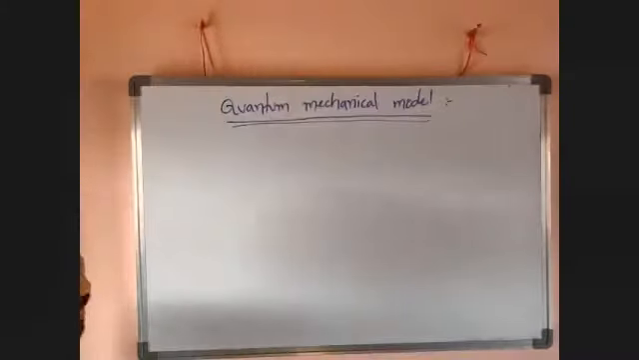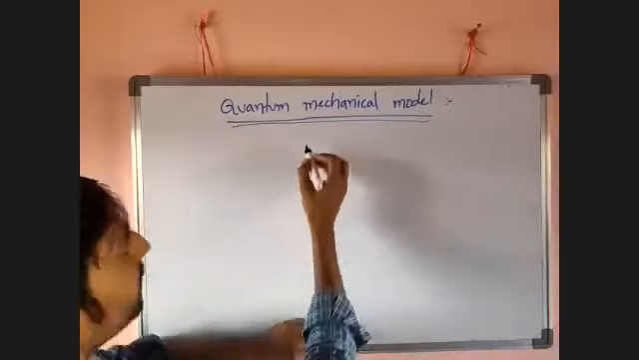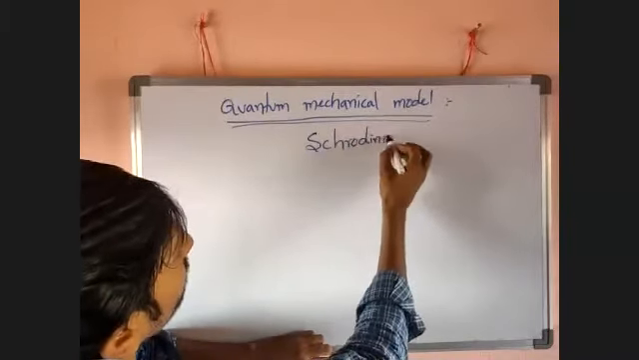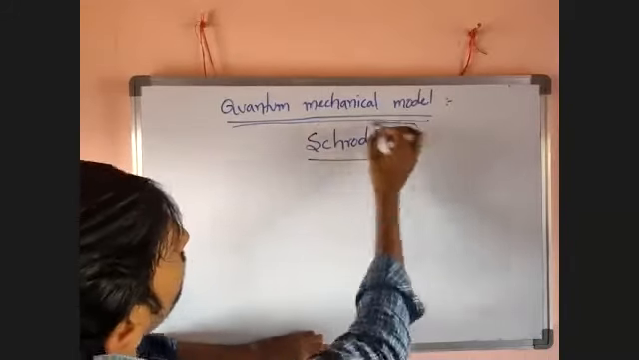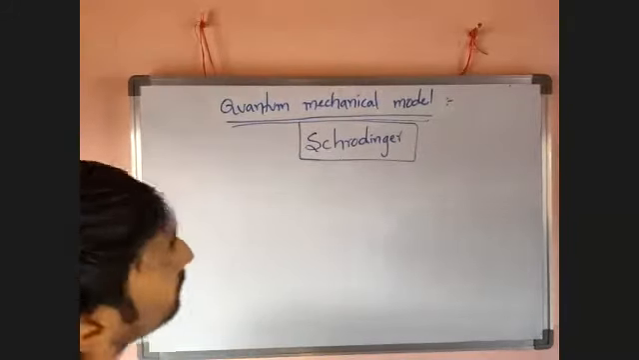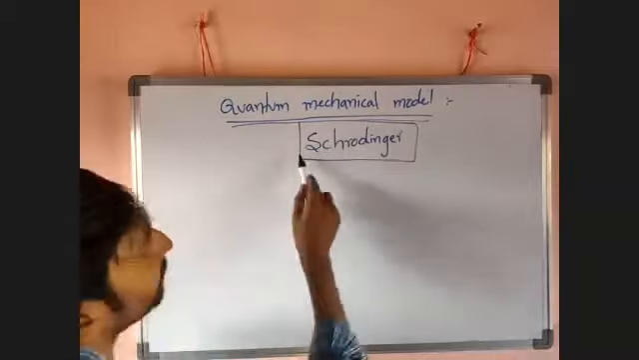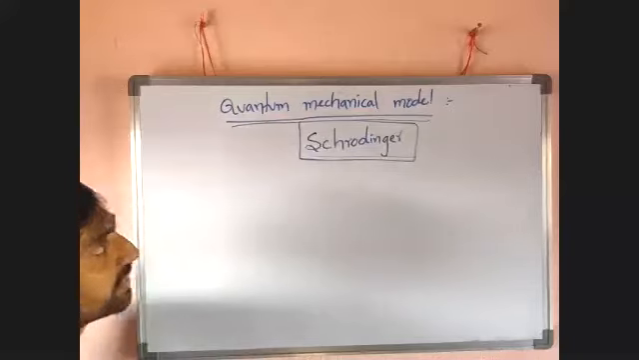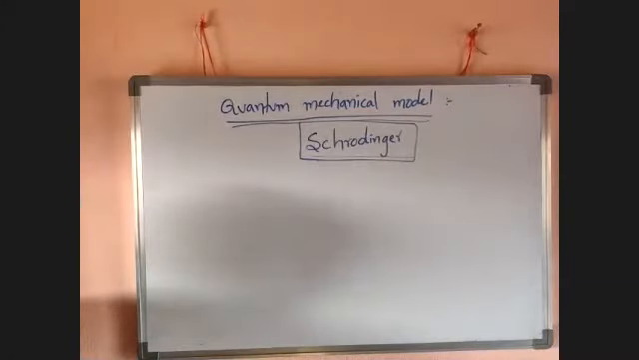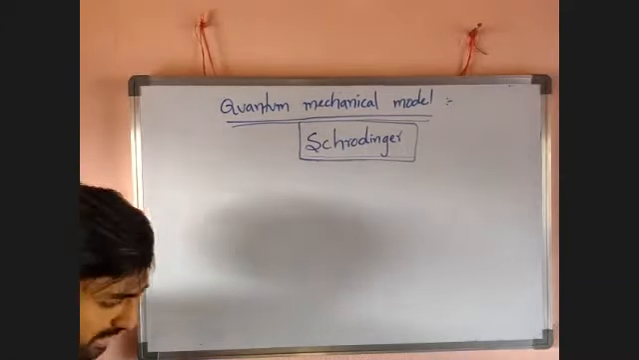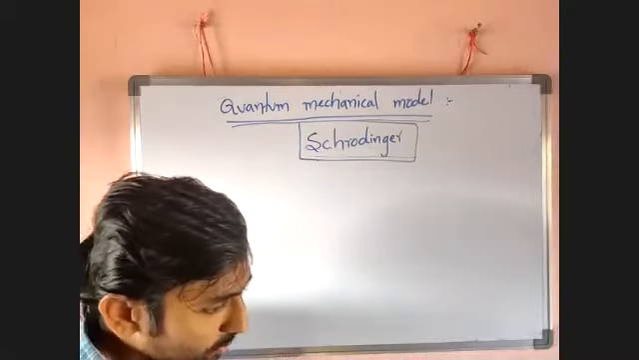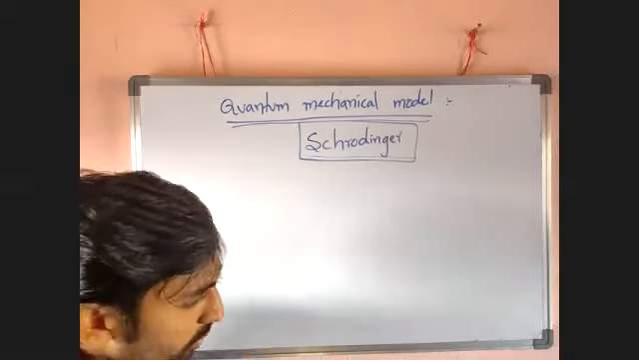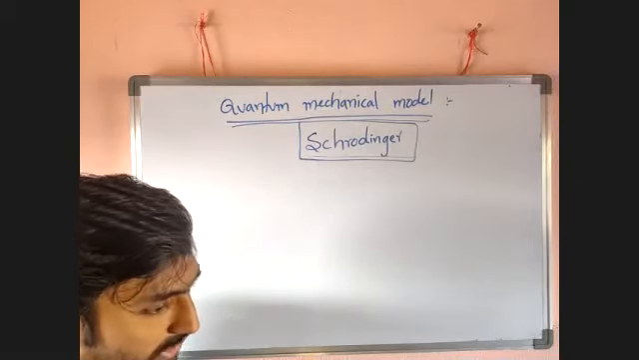Quantum mechanical model. It was proposed by, I think Olympiad students know the name, Schrodinger. Before discovering the quantum mechanical model, which is in your book, and before the Sommerfeld theory, two different theories were also there.